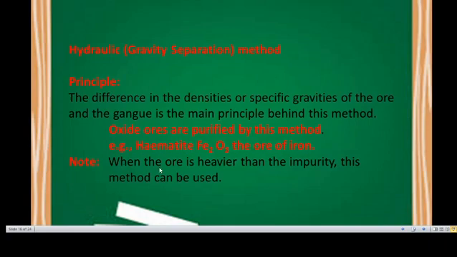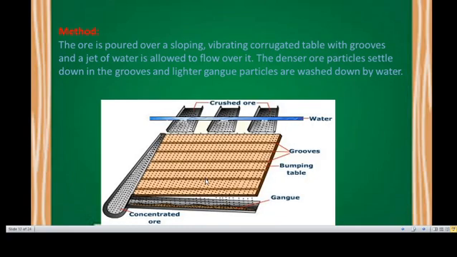Important point: when the ore is heavier than the impurity, this method can be used. This is the principle. Then the method: the ore is poured over a sloping and vibrating corrugated table.